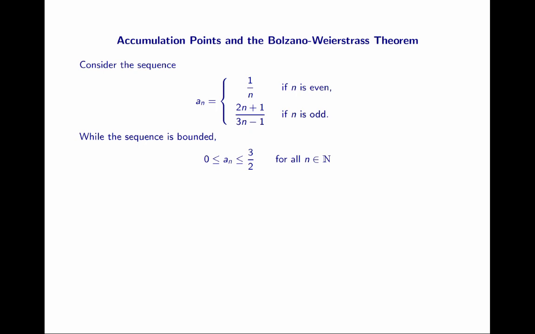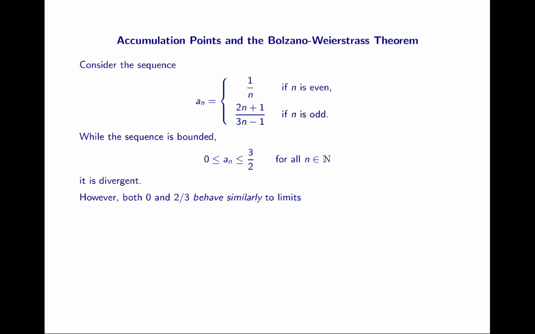Now, the sequence is bounded. It never gets below 0, and it never gets greater than 3/2. So 0 is a lower bound on the set of sequence values, and 3/2 is an upper bound on the set of sequence values. Now, while the sequence is bounded, it is divergent. However, there is a sense in which 0 and 2/3 behave similarly to a limit.